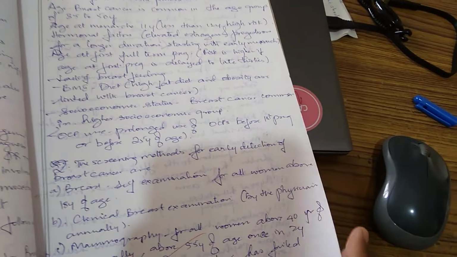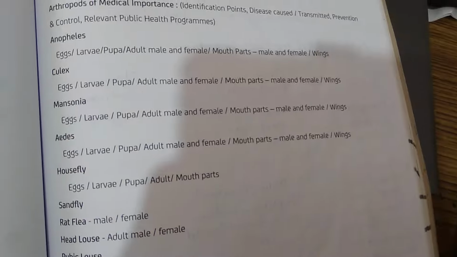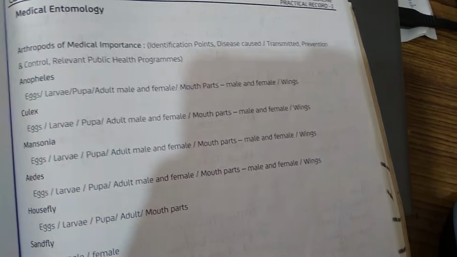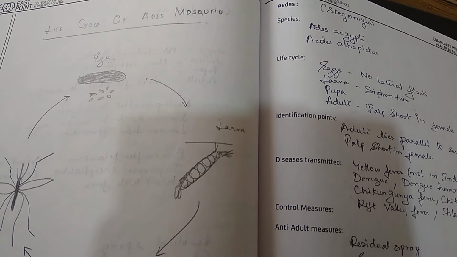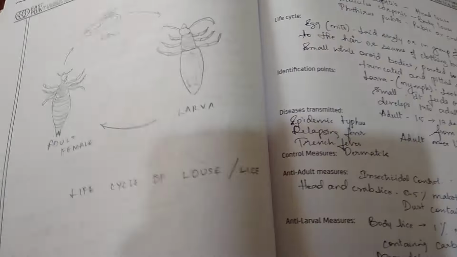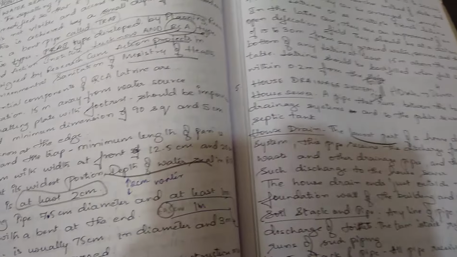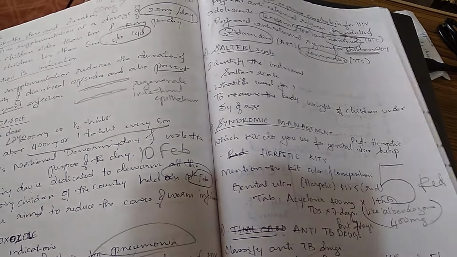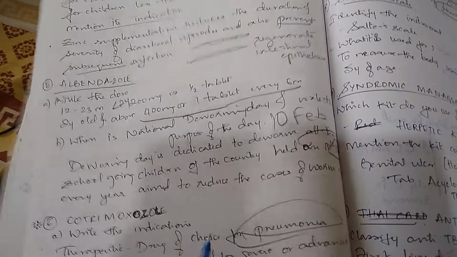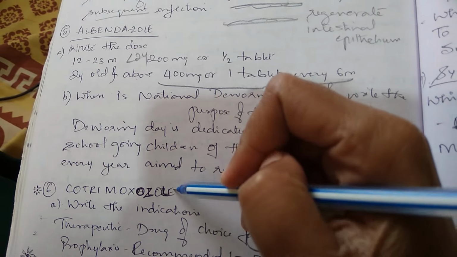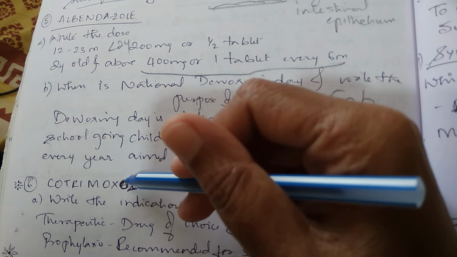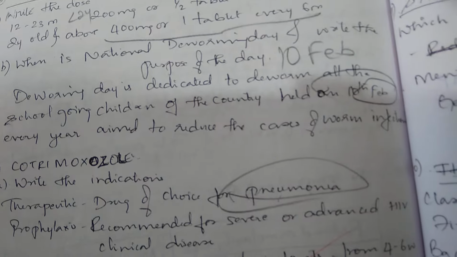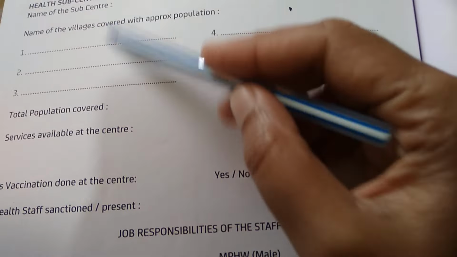Then we're just scanning through the record, community medicine. Then, what is this? Entomology, medical entomology. All the life cycle of the mosquito, etc. This is the life cycle of the Aedes mosquito. Sandfly, louse. All this you'll have to draw in your record, guys. What is this? These are some drugs. Albendazole, cotrimoxazole. So when you visit anything, you have to fill that information here.